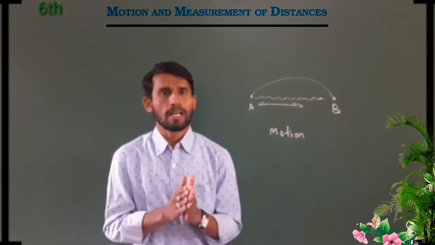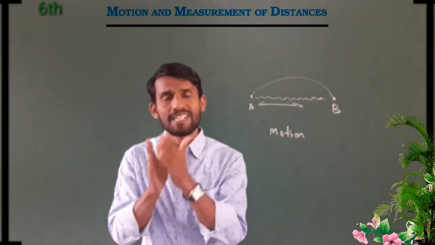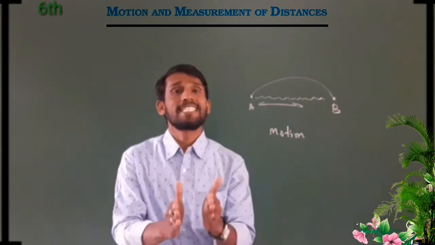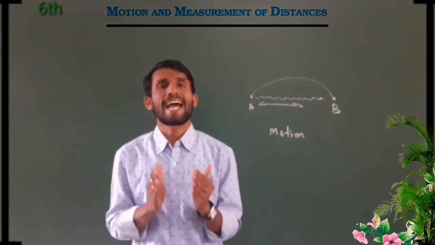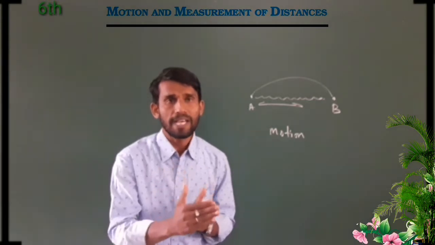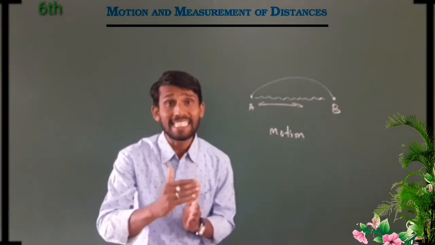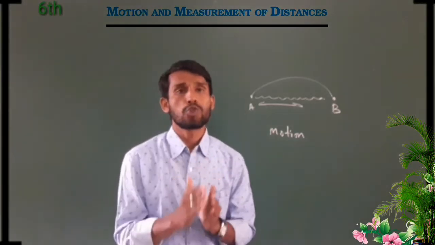Okay, dear friend, in this lesson we are talking only about motion and measurement of distance. We are not talking about budget or cost. We are discussing in this chapter only motion and measurement of distances. Dear friend, we know motion means an object changing place from one point to another point. That is what we call motion.